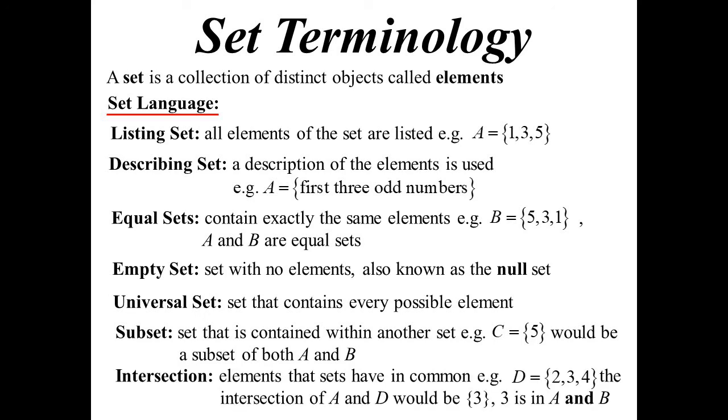Then intersection, well, that's the elements that they have in common. So they overlap. So if D is 2, 3, 4, then the intersection of A and D would be the set 3. It's the element that's in both of those sets. Okay. Union is when we combine two sets. So using those same examples before, if I do the union of A and D, it now would be the set 1, 2, 3, 4, 5. Because we can find those elements either in the set A or the set D. It might be in both. But we can find all those elements in these two sets.